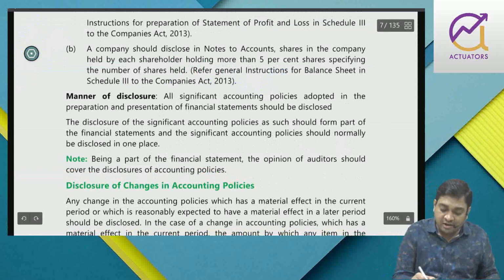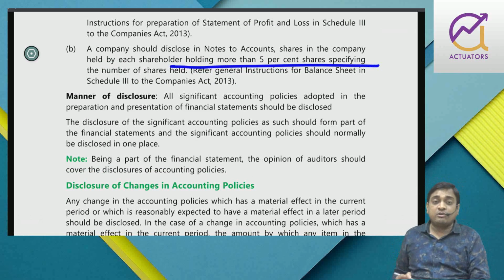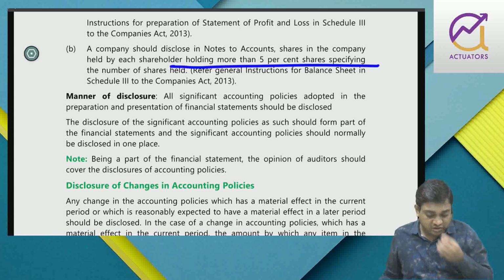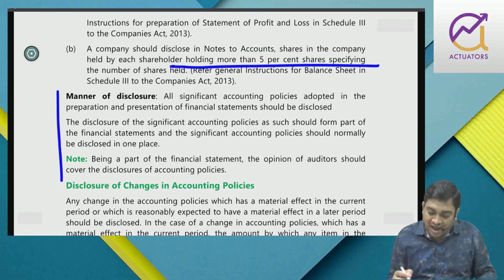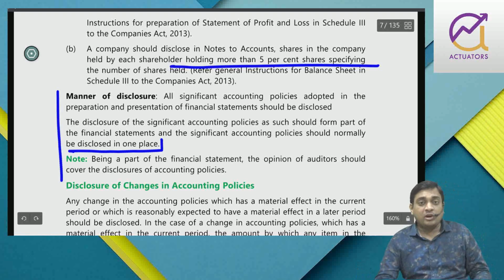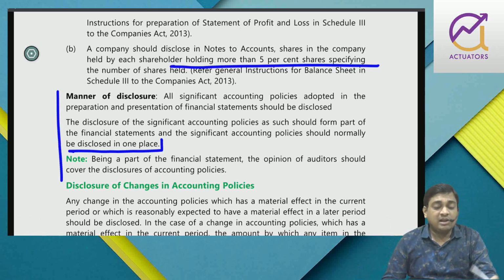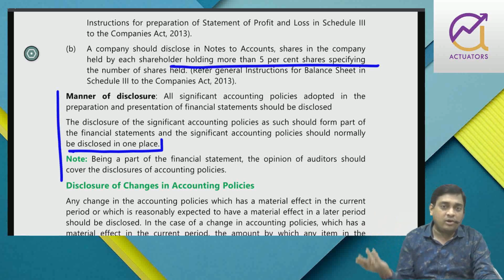Further, you know that if any shareholder holds more than 5% of the total share capital, then that particular shareholder must be disclosed separately in the register of shareholders, right? And I've already told you that whenever you disclose, you have to disclose it at one place. Accounting policies should not be disclosed in a scattered manner. So this particular AS deals with disclosure of accounting policies. There are a lot of treatments, though accounting standards have brought some kind of standardization. However, accounting standards have not covered all accounting areas. Still there are some developments taking place.